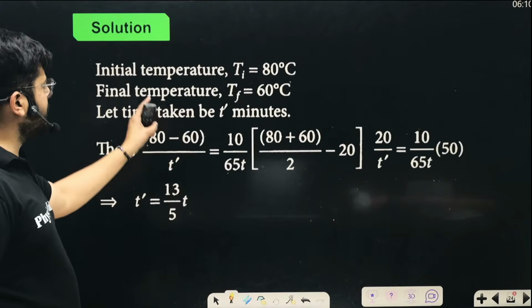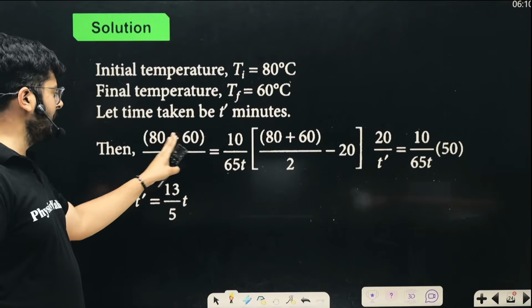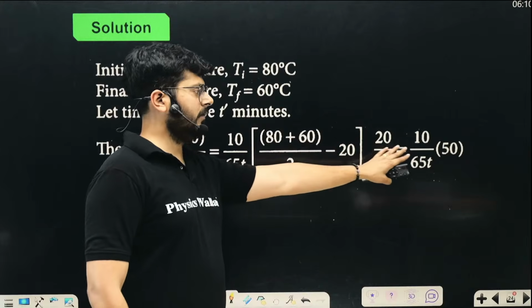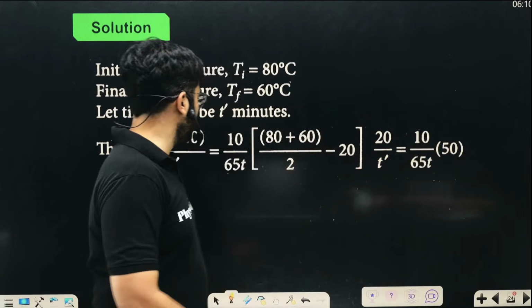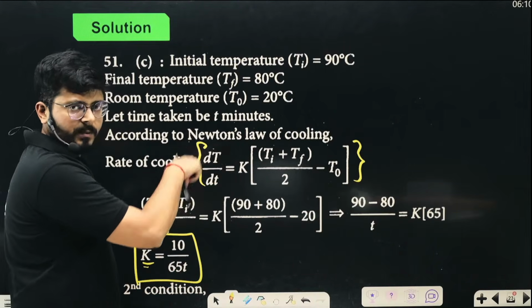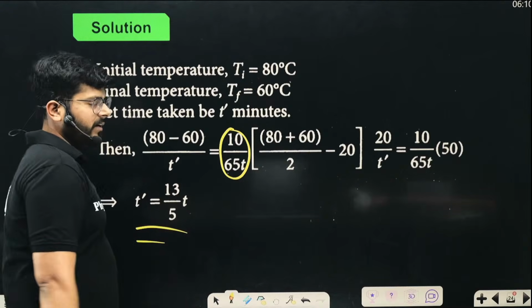In the second condition, again apply the same formula. You have to cool from 80 to 60. So 80 minus 60 upon, let's say the new time is t dash, equals k times the same thing, so 10 upon 65 t. In place of k, put the value of k you got from the previous solution.